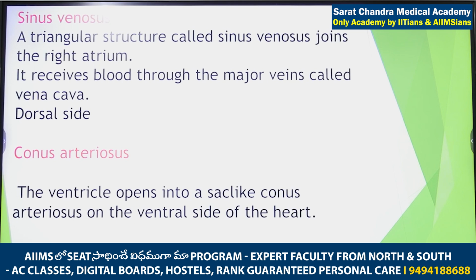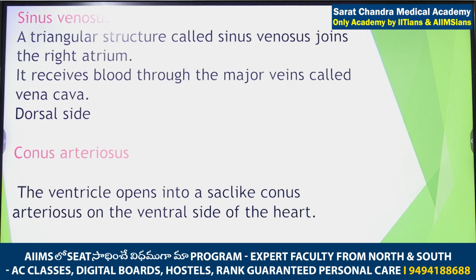What is the function of sinus venosus? It collects impure blood from the vena cava. Vena cavas means large veins, and it pours the blood into the right atrium. Again I will repeat, sinus venosus is a triangular shaped structure present on the dorsal side of the heart.